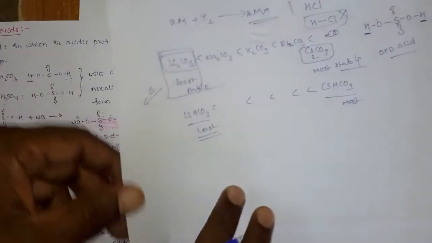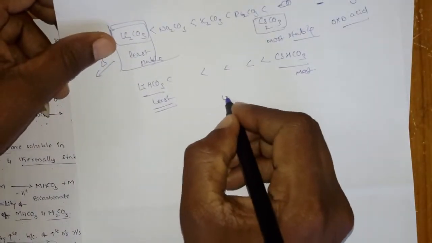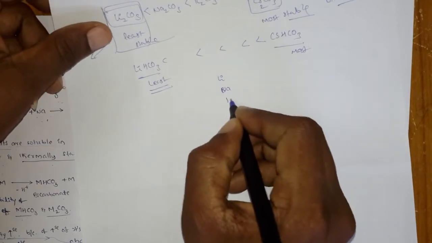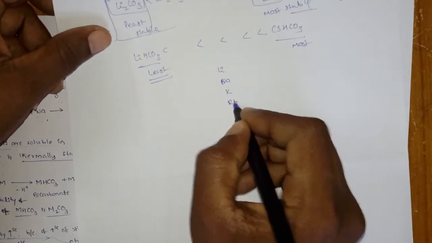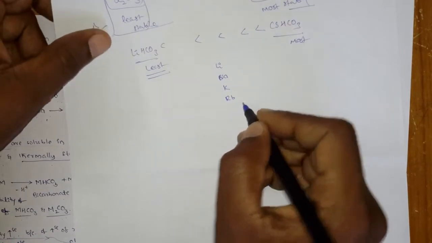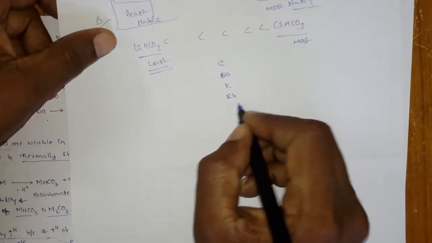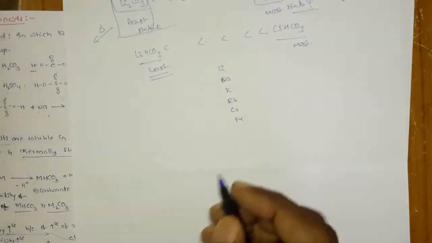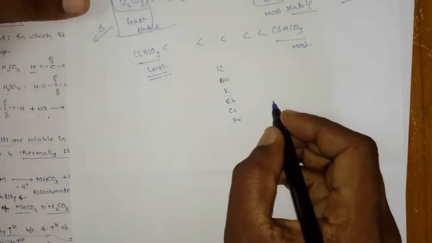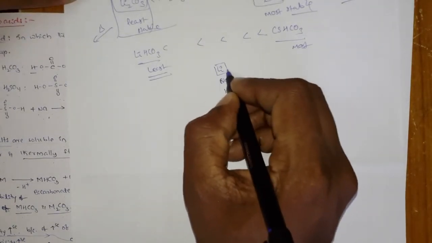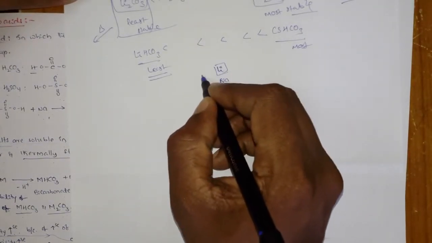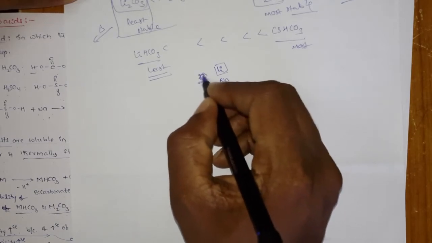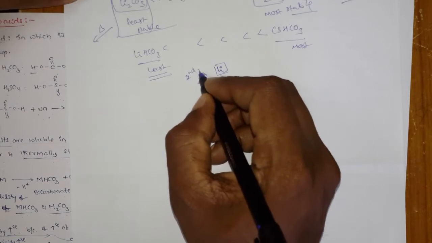So what are the first group elements? Generally that is lithium, sodium, potassium, rubidium, cesium and francium. Here lithium, the upper one, is a second period element.